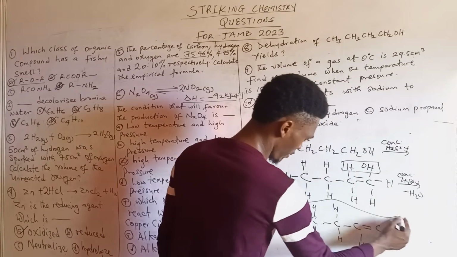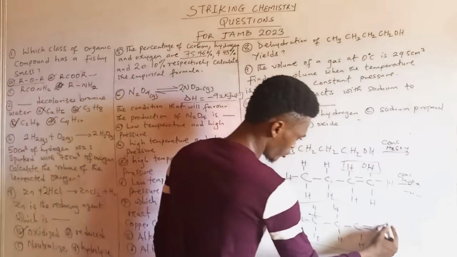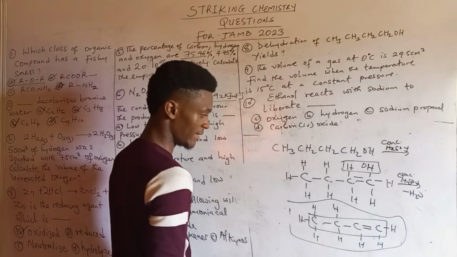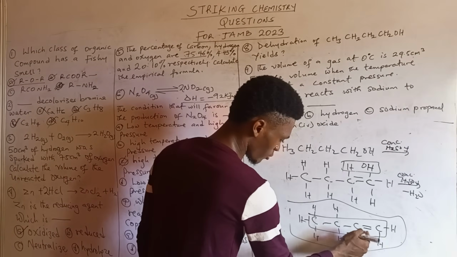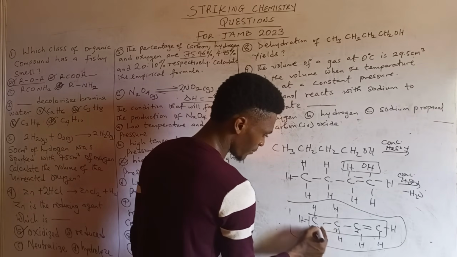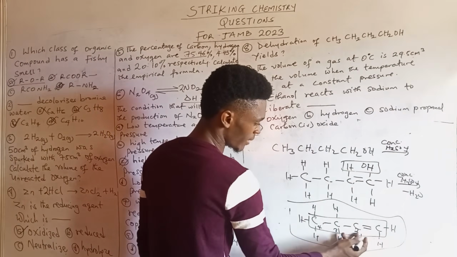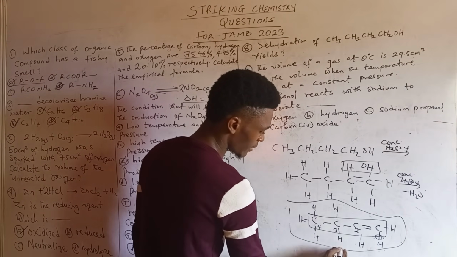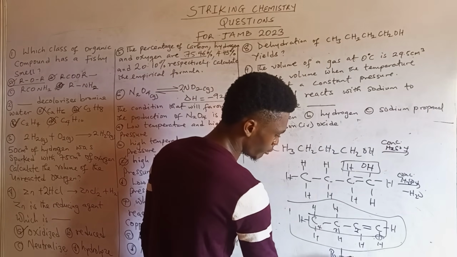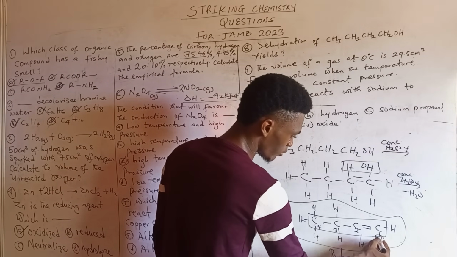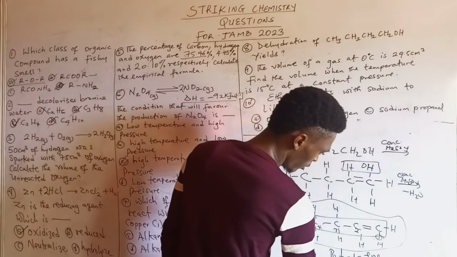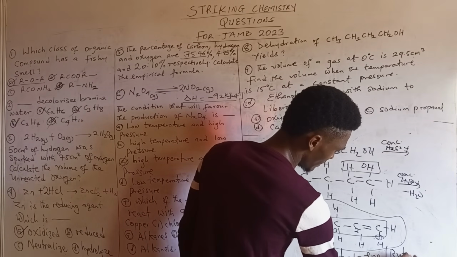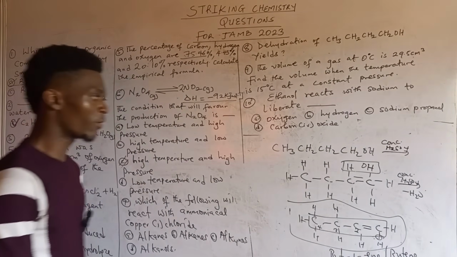Now the name of this compound is but-1-ene. How? We number backward because we want to give priority to the double bond. And when you do that, between 1 and 2, we go with 1. You're having 4 carbons there, that's but. And since you're having a double bond, that's but-1-ene. We went with the 1, being the lower one. Or you can simply call this butene. It's the same thing. Alright?